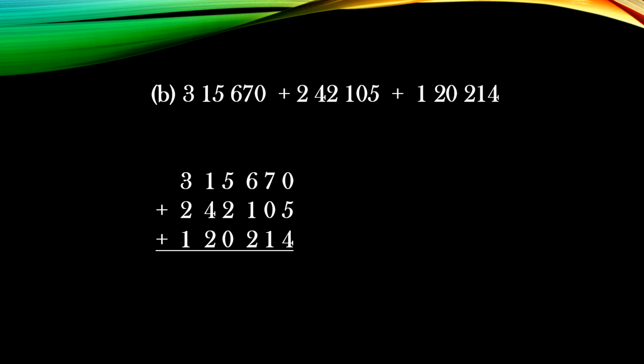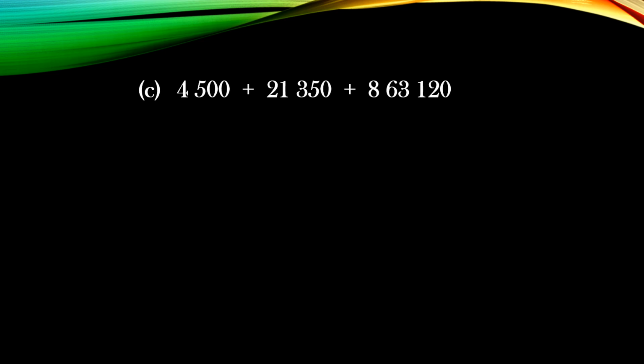5 plus 4 is 9. 7 plus 1 is 8. 6 plus 1 7. 7 plus 2 is 8. Then 5 plus 2 is 7. Then 1 plus 4 plus 2 is 7 again. Then 3 plus 2 plus 1 is 6. So your answer is 6,77,989.